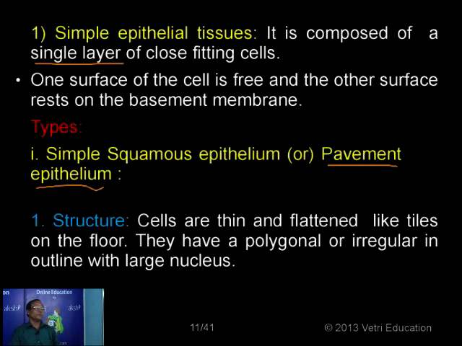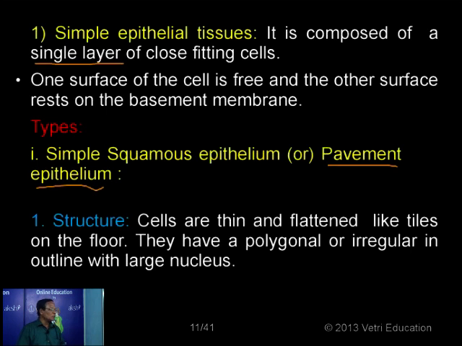So structurally, the cells are very thin. For example, the skin epidermis is made up of many layers of squamous epithelial cells, flat cells. This is because of the thin, flattened nature of the cell, like the tiles on the floor. And what is the shape of the cell? They are polygonal or hexagonal in shape, or in some cases irregular. Polygonal means many-sided, hexagonal six-sided, or irregular in outline.